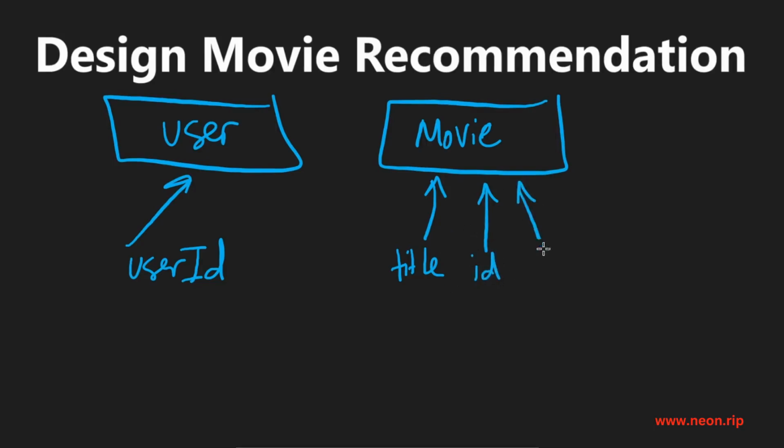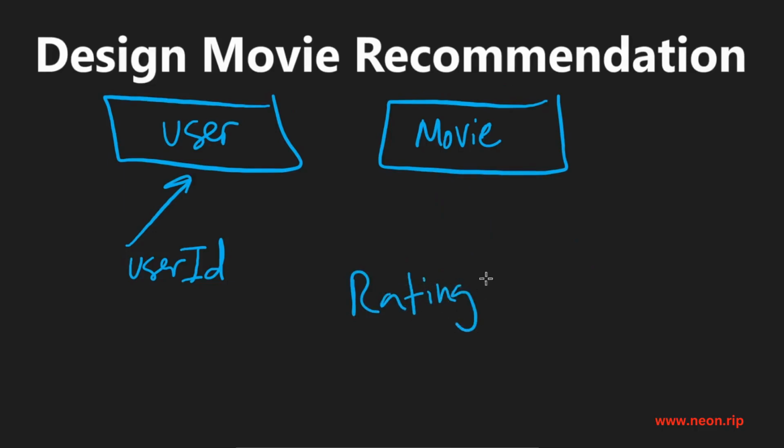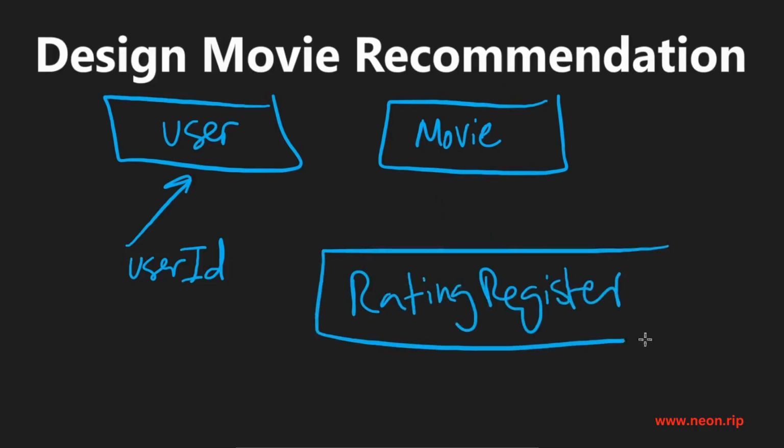Now you might be thinking, are we also going to store the ratings on the movie? I think it's better to not. The movie itself should not be responsible for knowing ratings that users have provided to it. I think it makes more sense to have a separate class for that. I'm going to call it the rating register. You could call it the movie ratings or movie rating register.